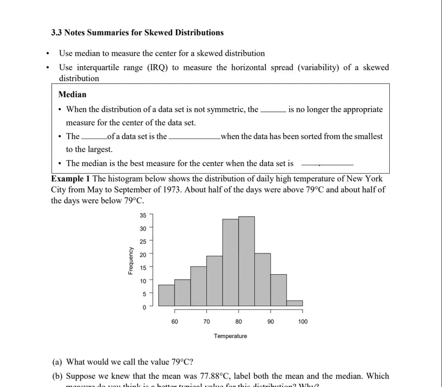So in this box here, it says when the distribution of a data set is not symmetric, the mean is no longer the appropriate measure for center. Instead, the median of a data set is literally the middle. It's the middle of the data when the data has been sorted from smallest to largest. Again, you've probably heard this term before. Mean is the numerical average, whereas median is the number directly in the middle when we go from smallest to largest for the data set.